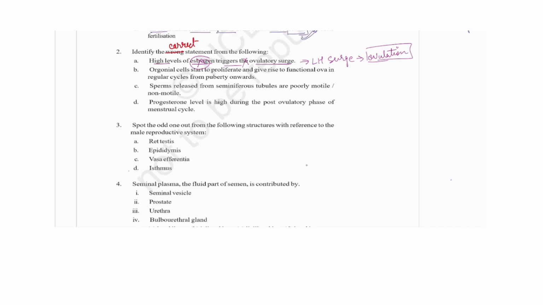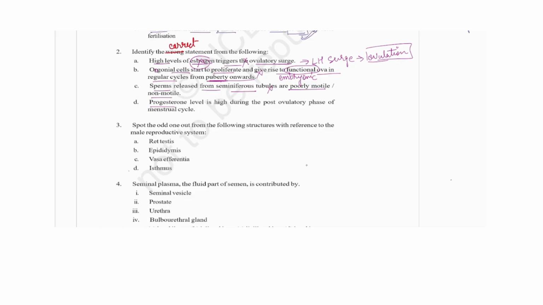It should be LH. Second is oogonia. Oogonial cells start to proliferate and give rise to functional ova in the regular cycle from puberty onwards. We have seen it started at the embryonic stage, and they are not functional at the embryonic stage. Functional was at puberty, but proliferation did not start at puberty. It started at the embryonic stage, so this is also incorrect. Third is, sperm released from the seminiferous tubule are poorly motile or non-motile. It was not poorly motile, it was a little bit motile but not that matured. So it is also incorrect.